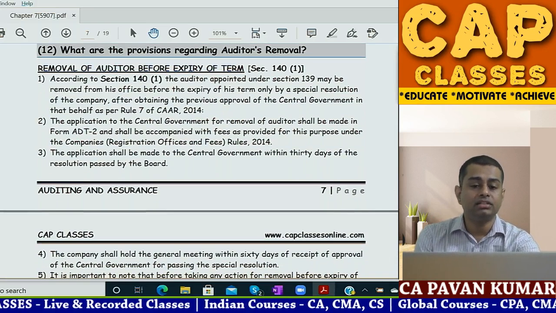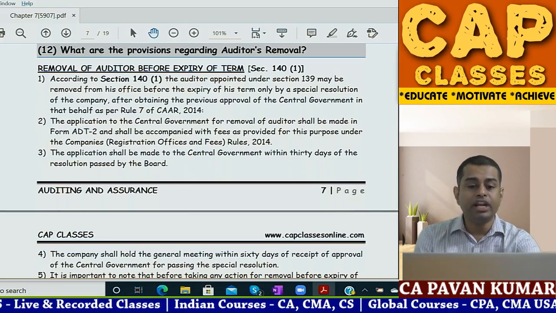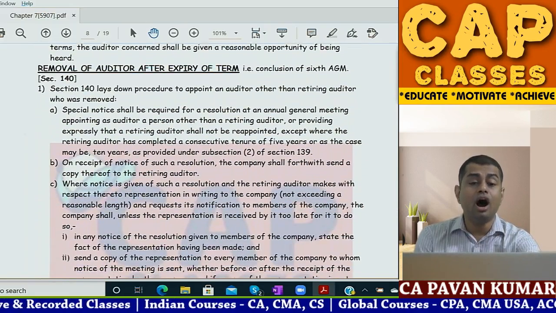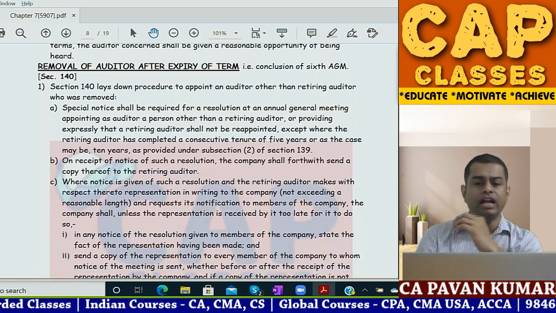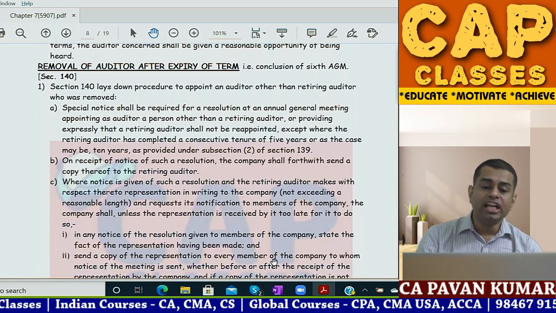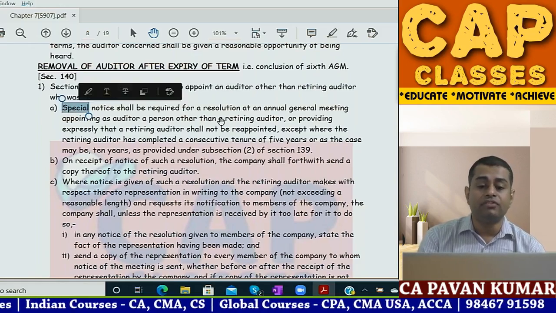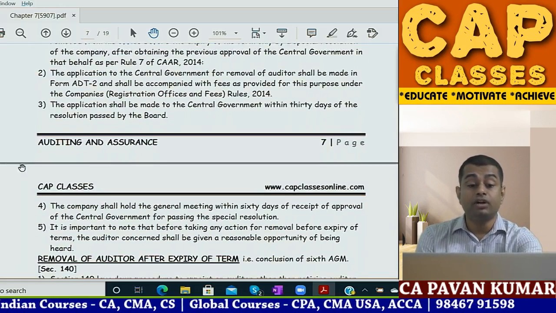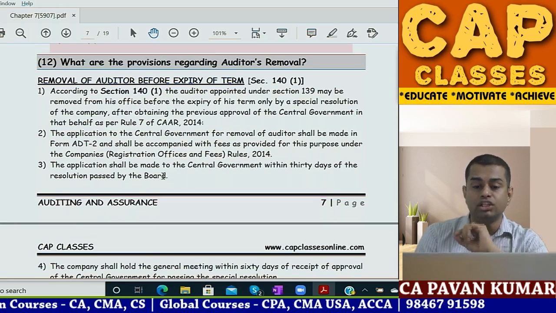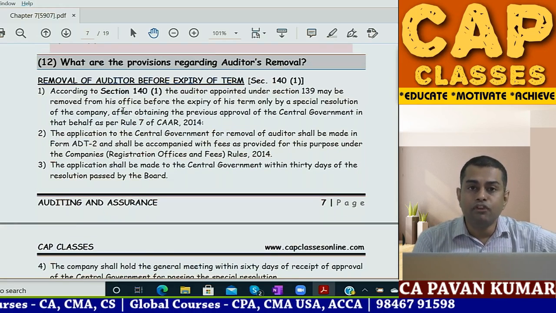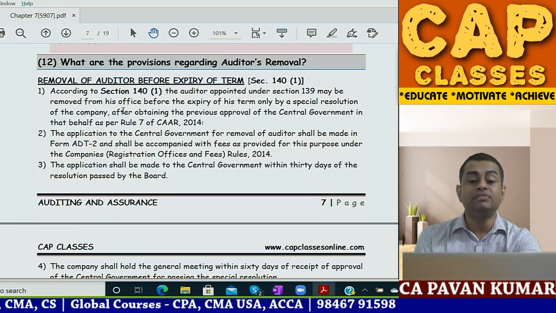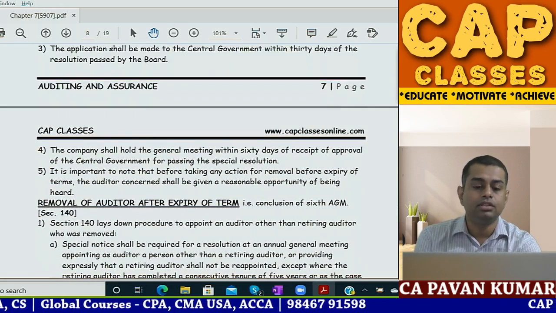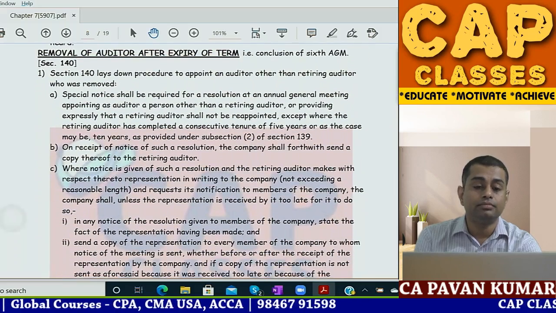So you understand this. They have given before the expiry of term and on or after. After means actually on expiry of term. On expiry of term, special notice is required for a resolution. Before the expiry of term, the story starts with a board resolution. If it is on expiry of term, it starts with a special resolution. That's all. So this is about removal of the auditor.